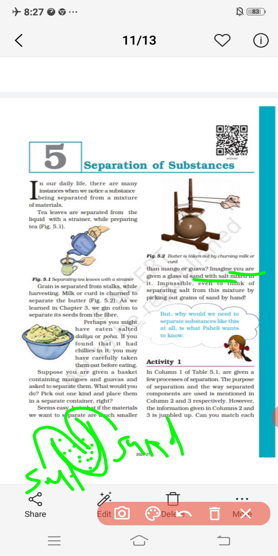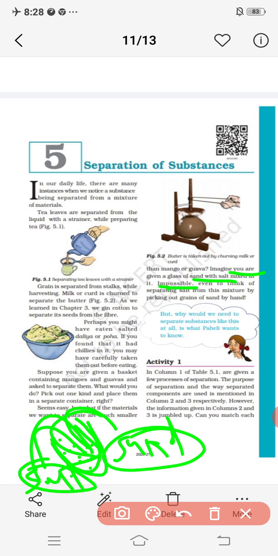No, it is quite impossible. Even if we pour liquid in it, the salt will dissolve in the liquid and you will get only the sand but not the salt. So this is an impossible thing.